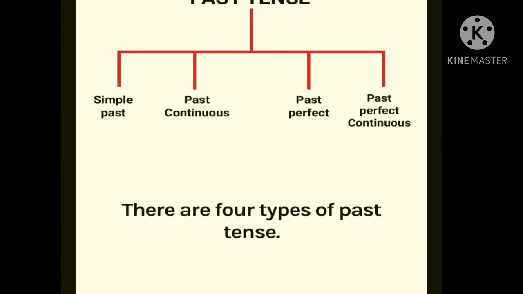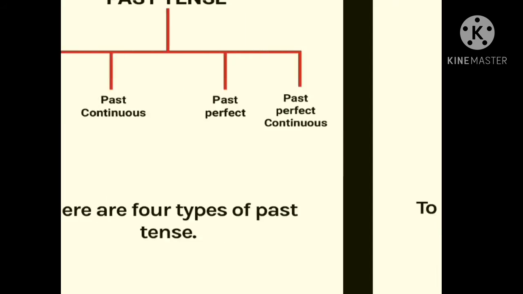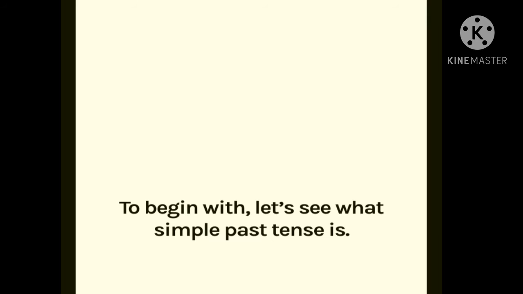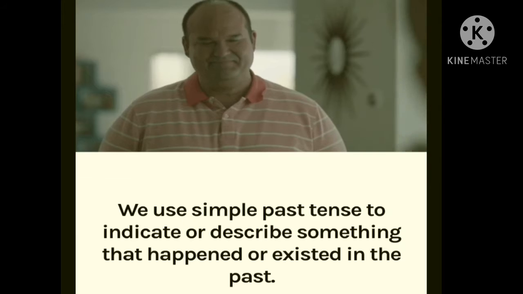There are four types of past tense: simple past tense, past continuous tense, past perfect tense and past perfect continuous tense. To begin with, let's see what simple past tense is.